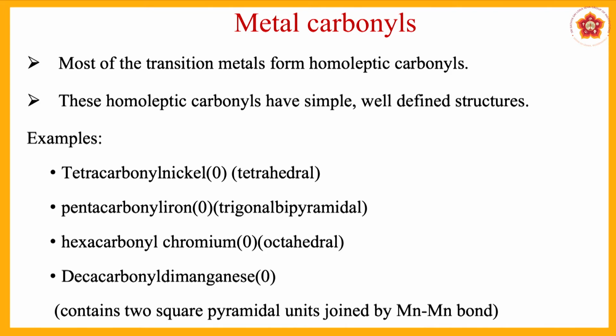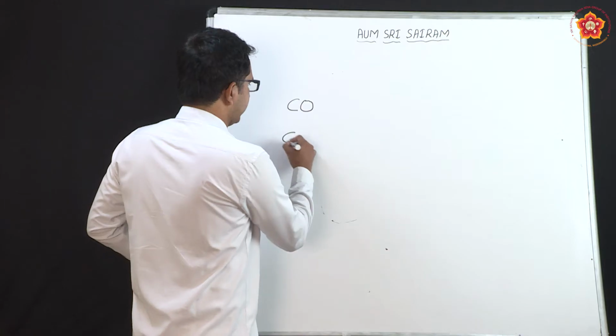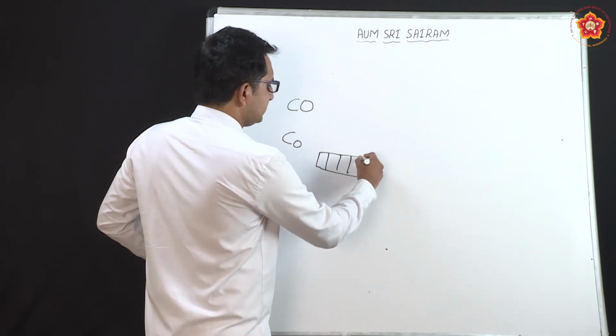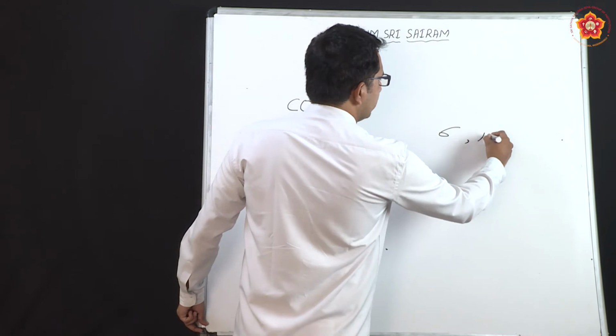And you are seeing that the charge in every single case is 0. Now why is that 0? Because it is not having any counter ion, and carbonyl is a neutral ligand. So therefore, with these neutral ligands, the overall charge will be 0, therefore the central metal ion will also have a charge of 0. So what are certain important aspects of this? Now what this metal carbon bond says is that it will have both S as well as P character, and the S character and P character are given by the sigma and pi bonds which are being formed.